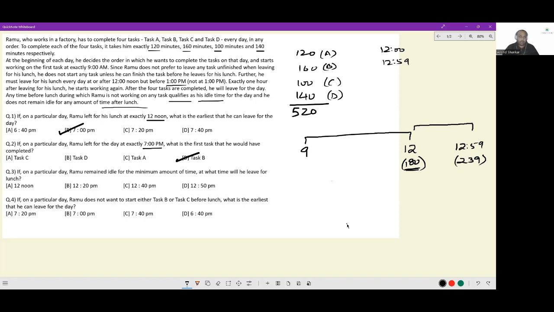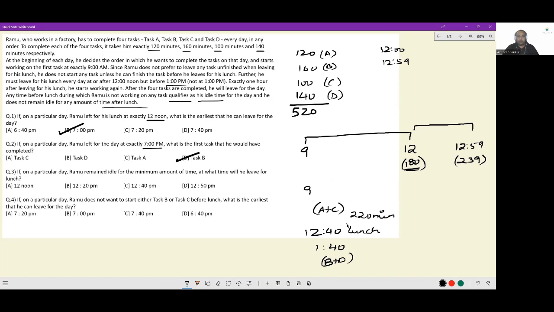If I take A and C in any order, the time taken is 220 minutes, which is to say, Ramu comes in at 9, he does this work for 220 minutes, and then he leaves for lunch at 12:40. 3 hours, 40 minutes after he comes in, he leaves for lunch. He comes back at 1:40. Now the tasks left are B and D.